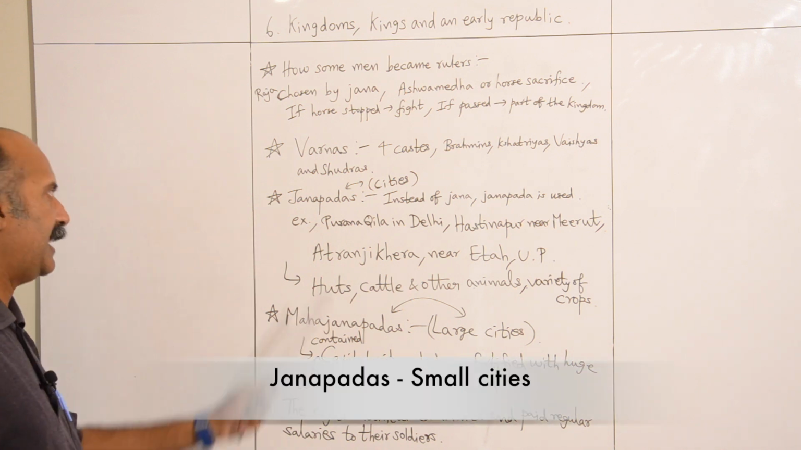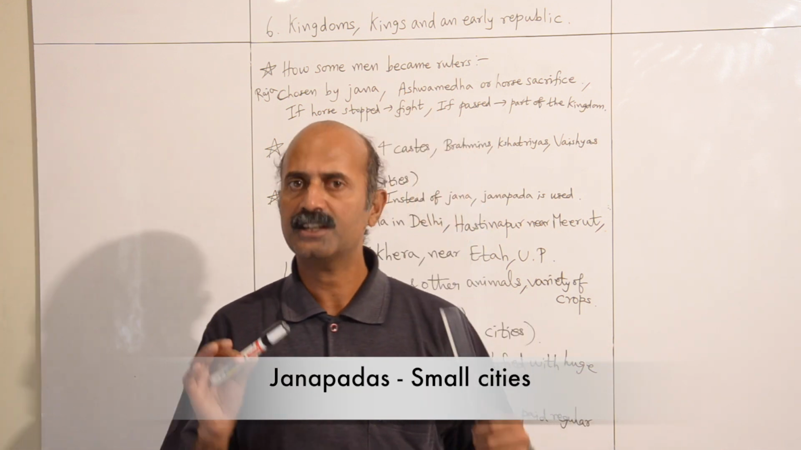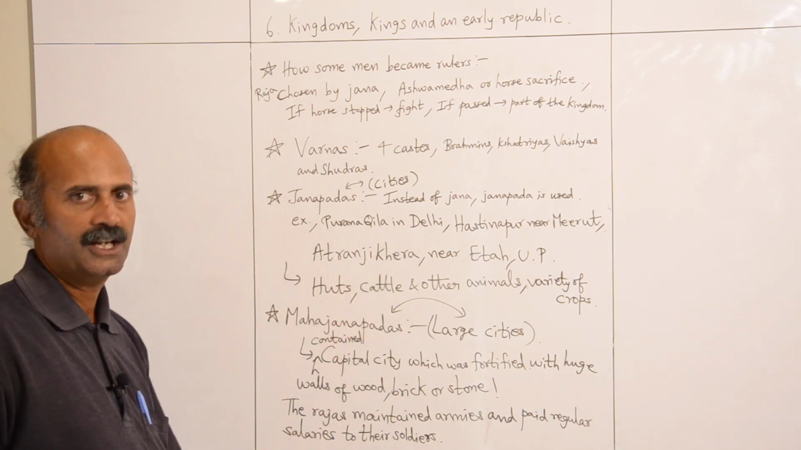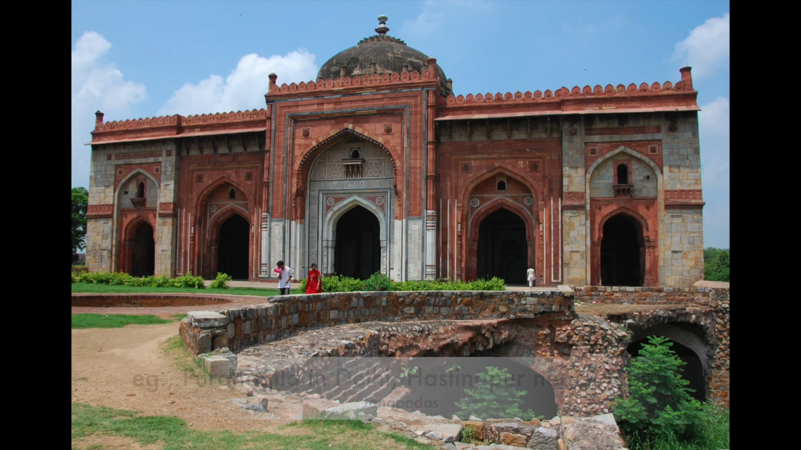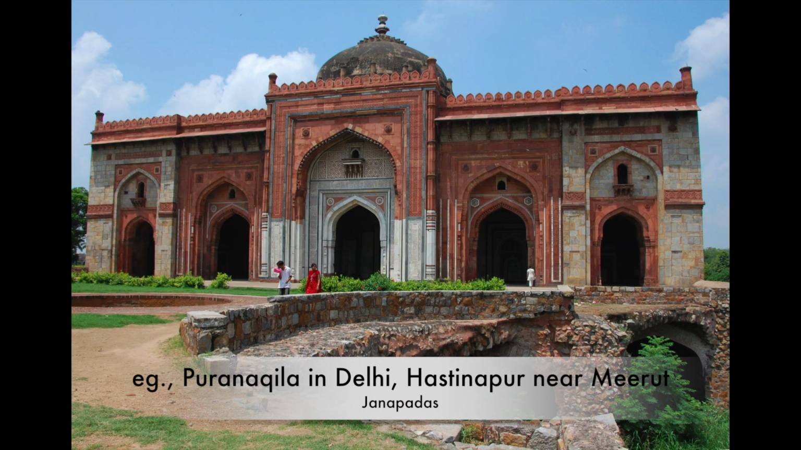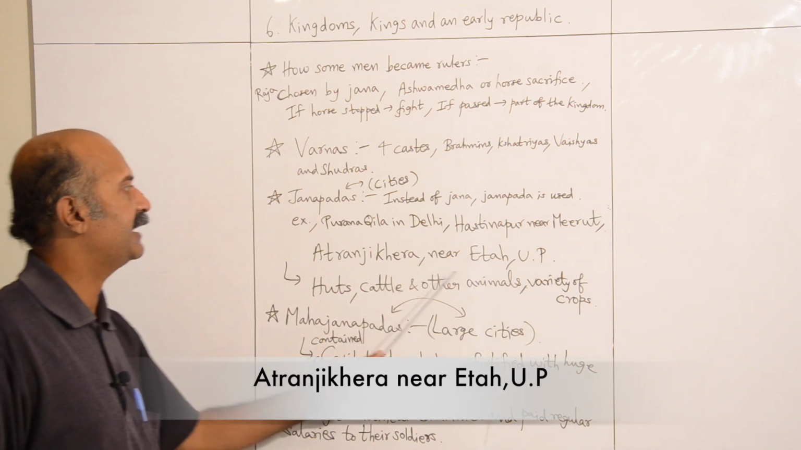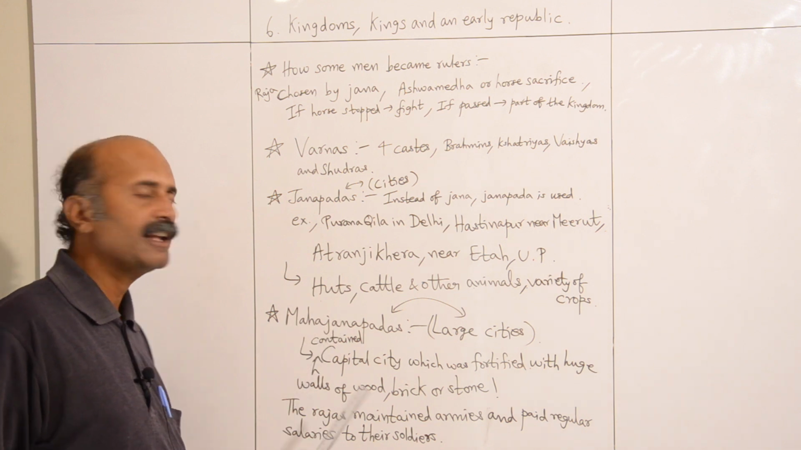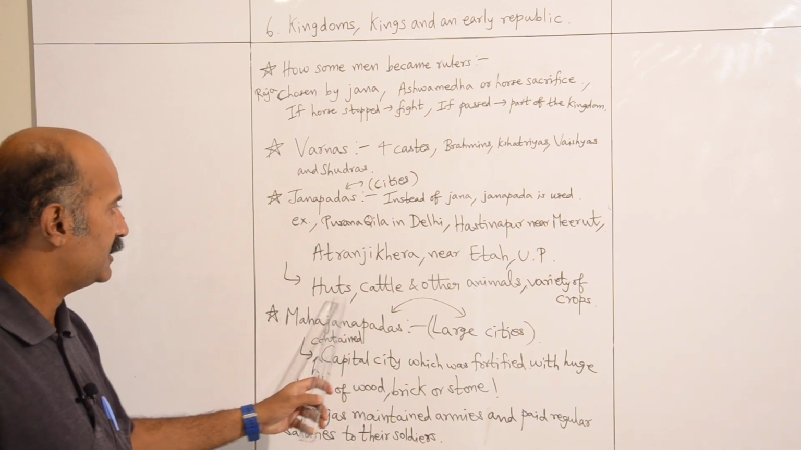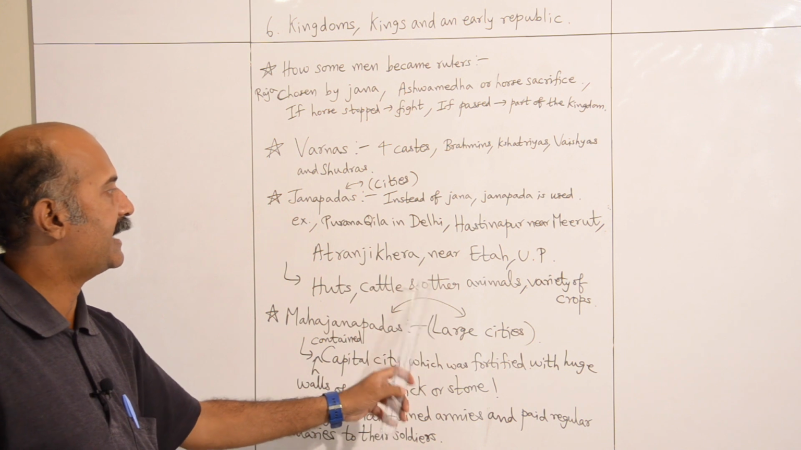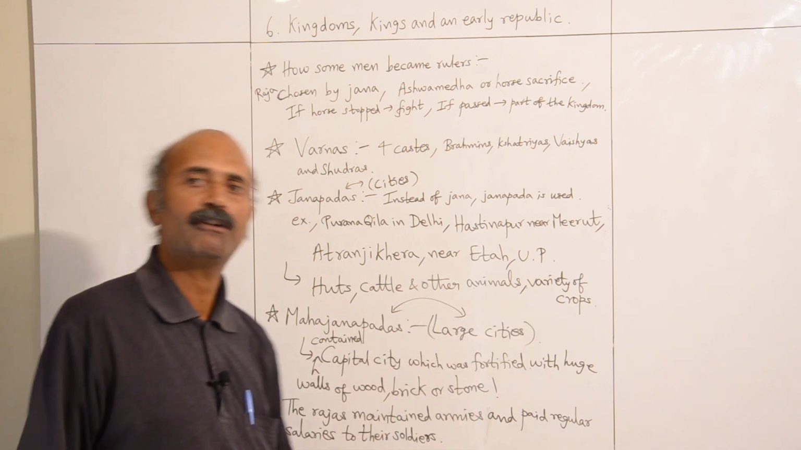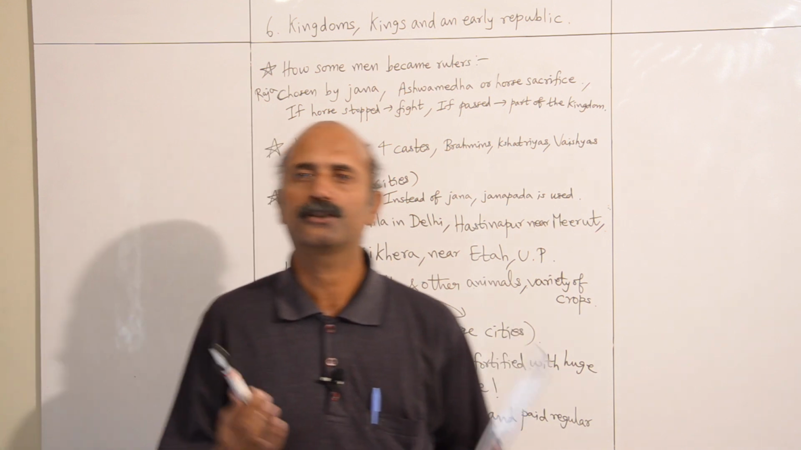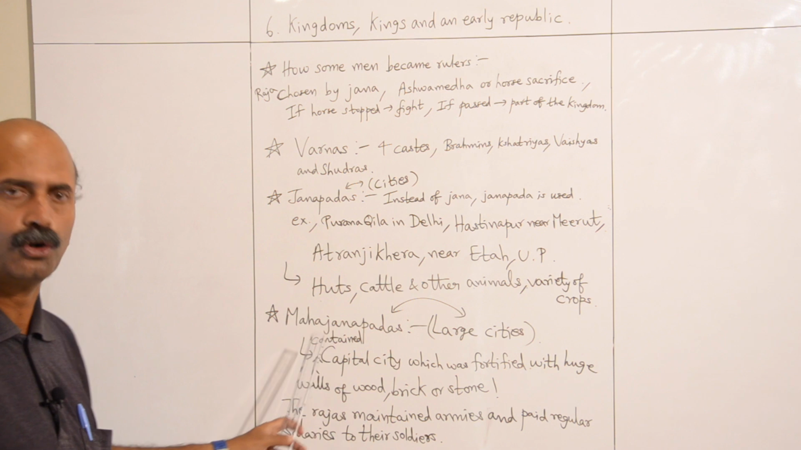Then we'll study about Janapadas. A small city was known as a Janapada. So Janapadas were cities. Instead of cities, they used to call them Janapadas. For example, many Janapadas were found: Purana Kila in Delhi, Hastinapur near Meerut, Atranji Kheda near Eta, Uttar Pradesh, etc. What archaeologists found in these various Janapadas is that the people used to live in huts. They had a lot of cattle. They also domesticated other animals, and they also grew a variety of crops. So society was thriving. The people of the Janapadas had a good life.